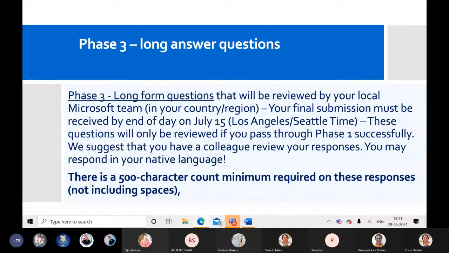This is phase 3, long answer type questions. In this, the Microsoft rep of our region would be checking it. That was all machine-based questions, and this is checked by humans, and the Microsoft team from India would be checking it.